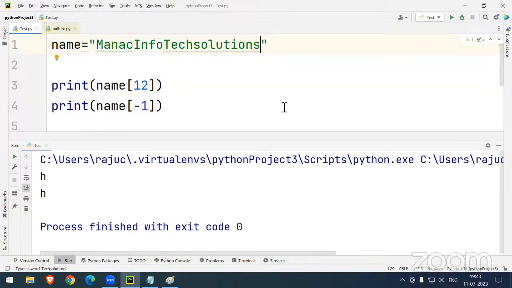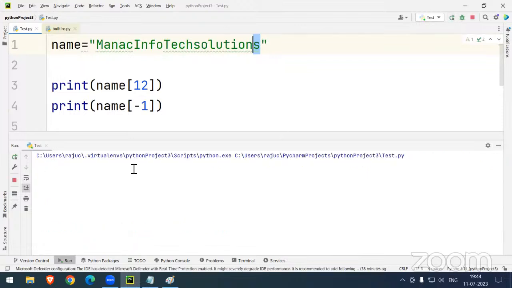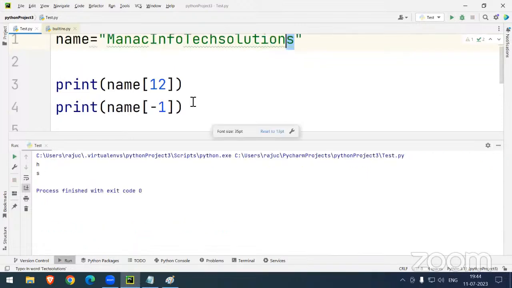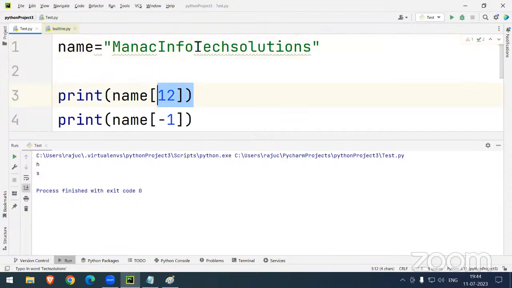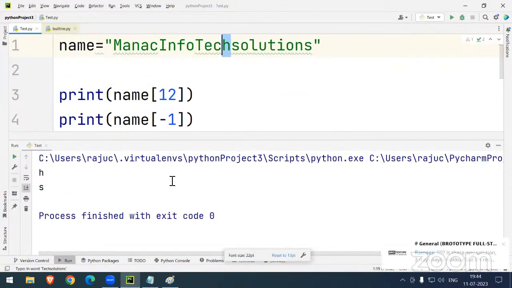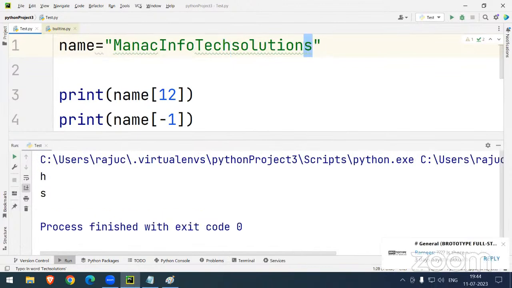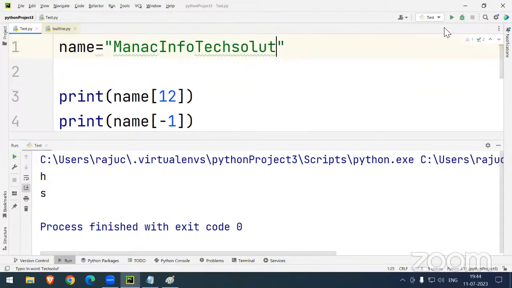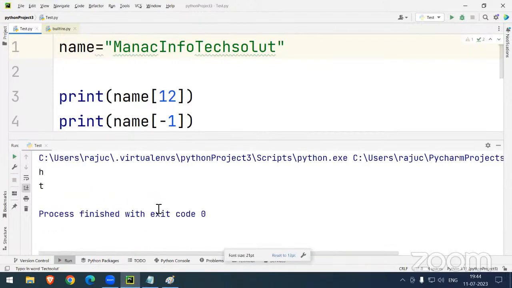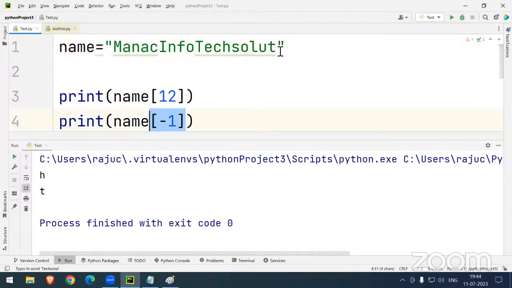Now tell me, what is the last digit? Solutions, S is the last digit, but here you can see the value ends with the H only if you go with the positive indexing. But if you go with the negative indexing, it follows the S. Suppose you remove some text also, still the -1 will work with the last indexing, very clearly. Clear?